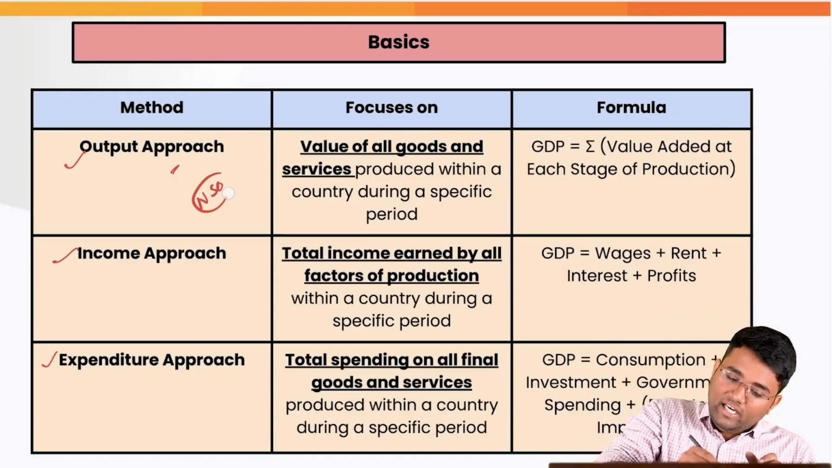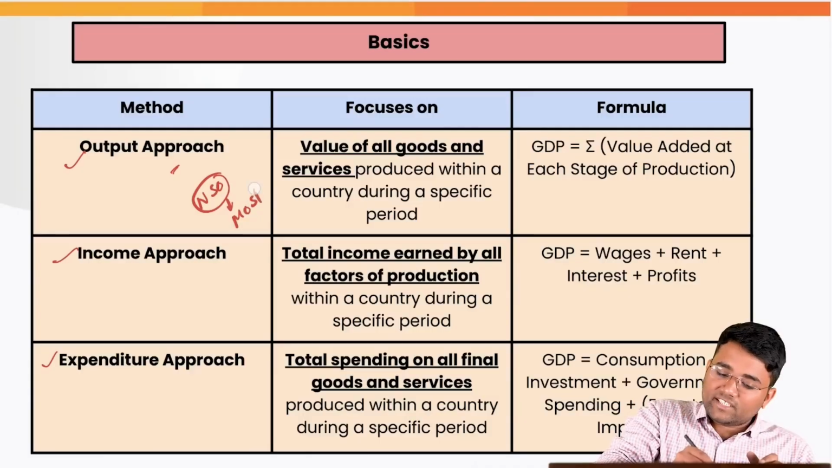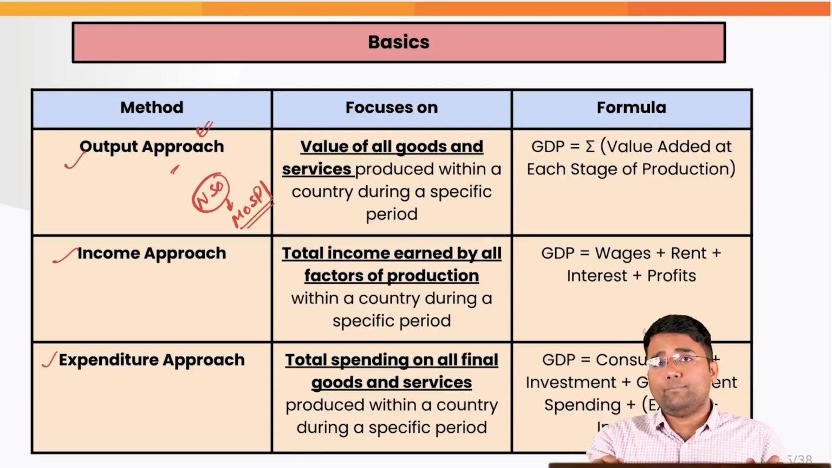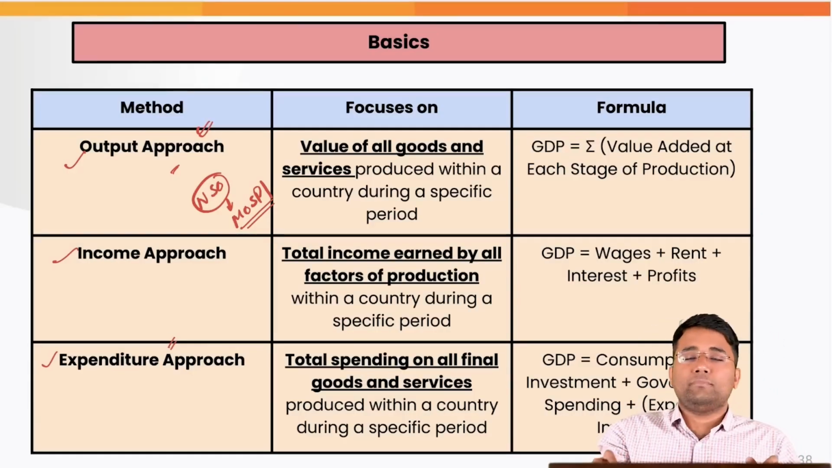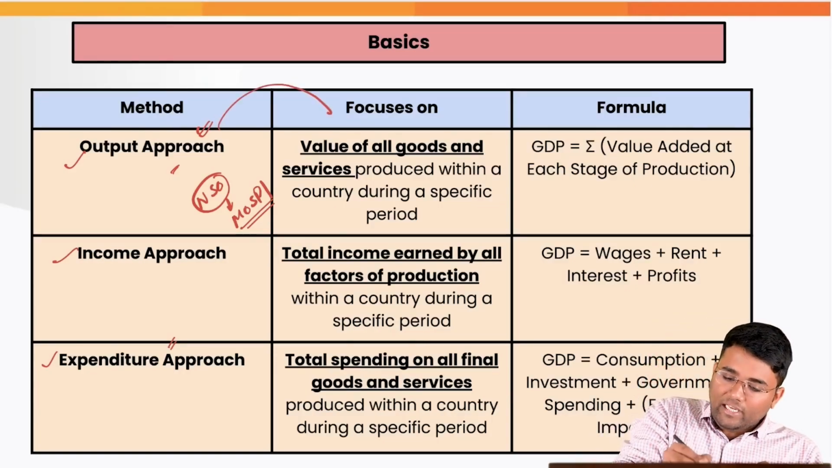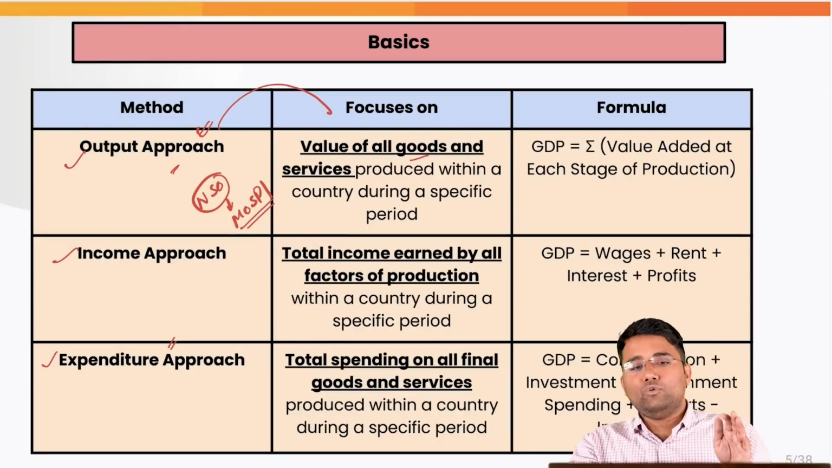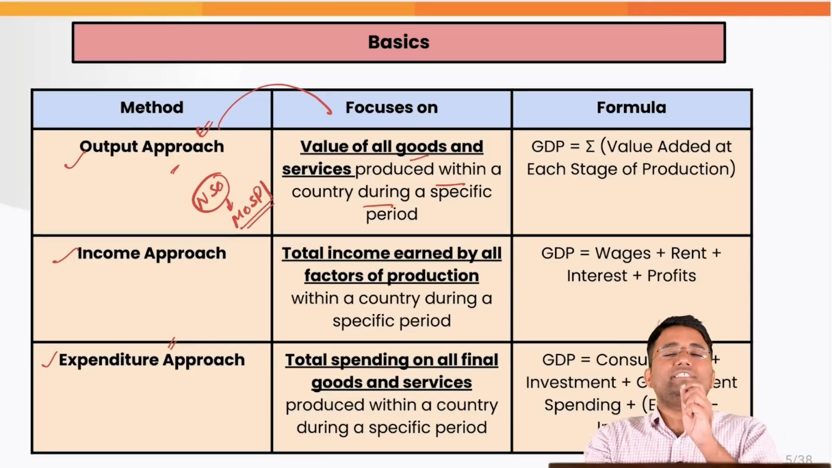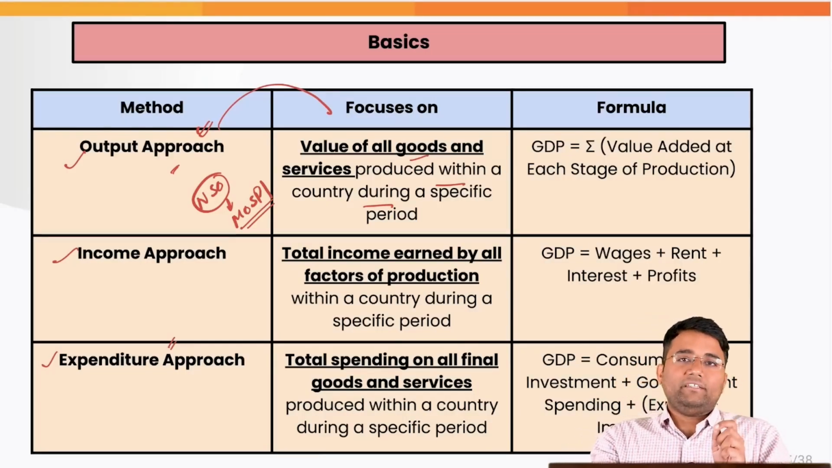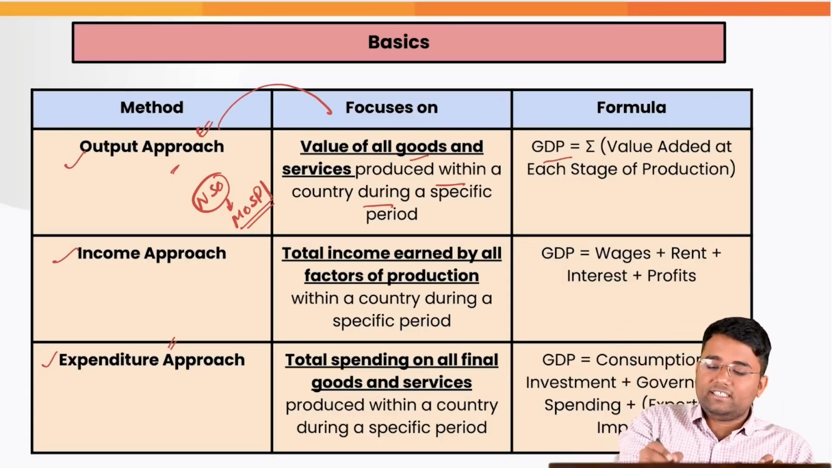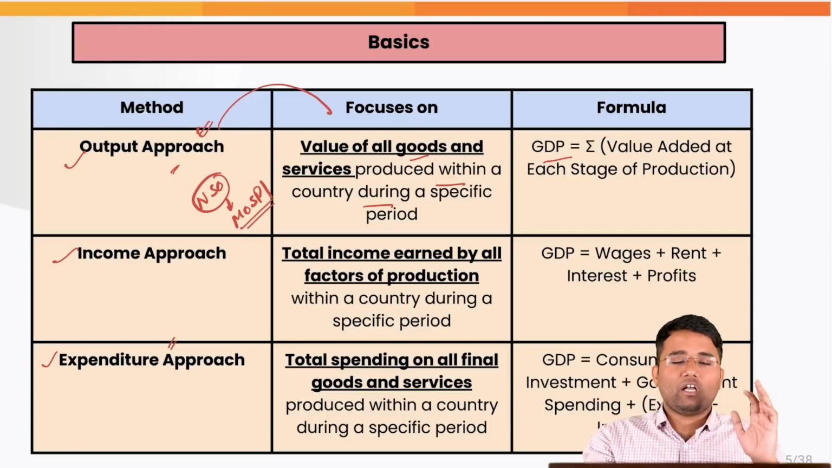The NSO, which actually calculates the GDP, is under the Ministry of Statistics and Programme Implementation. They calculate GDP using the value added method or output approach, and they also do this with the help of the expenditure method. They do not calculate with the income approach because of various data constraints. Now the output approach or value added method focuses on the value of all the goods and services produced in a country during a specific period. The value added by all the economic activities in all the sectors at each stage of production, when we add all that, gives us the GDP by the value added method or output approach.